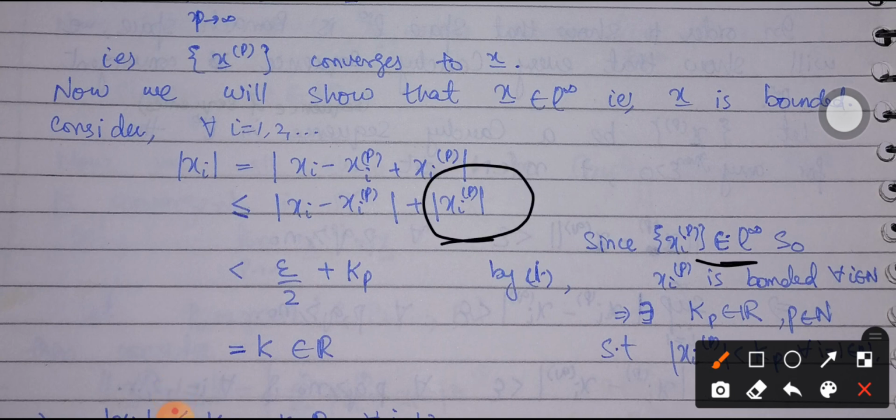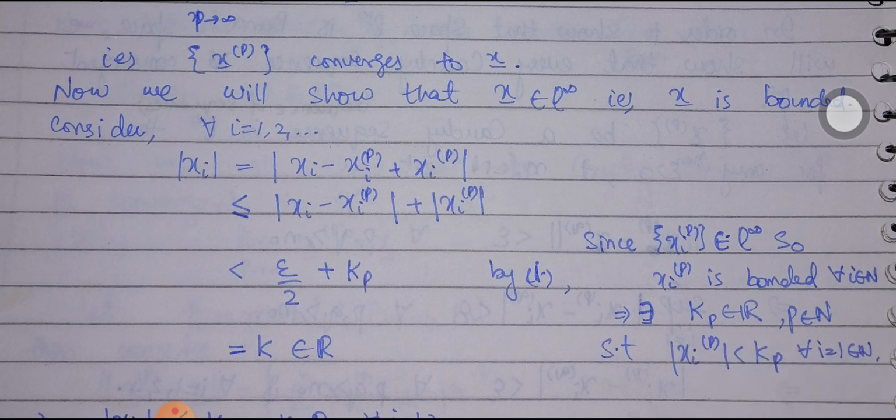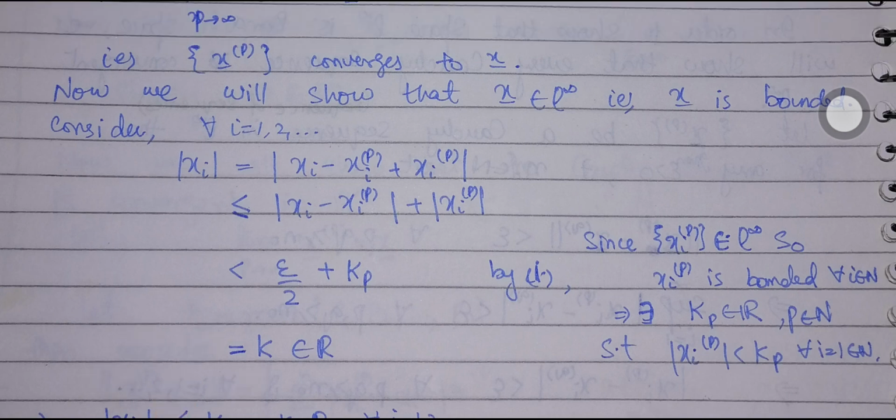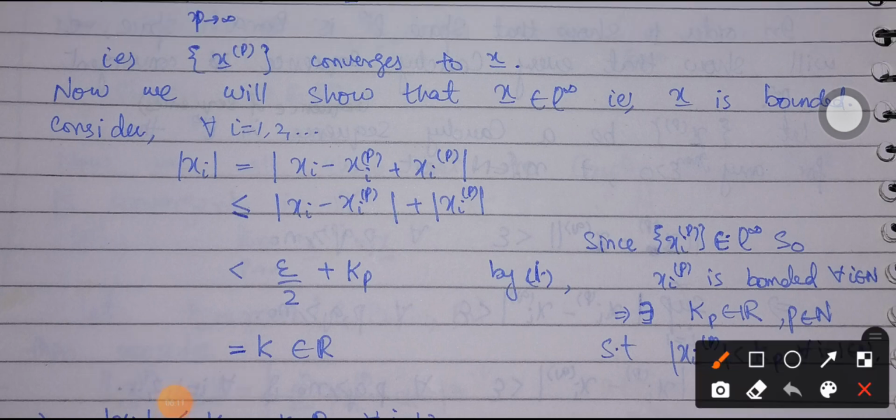So we must have the condition that for all i belonging to N, there exists a real number kp such that mod of xip is less than kp for all i varying from 1 to infinity. So for each p we are able to find one different finite real number over here.